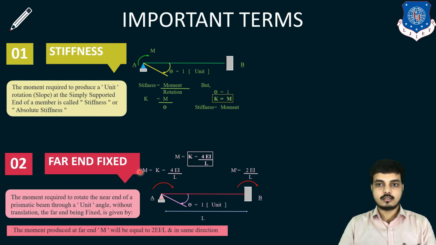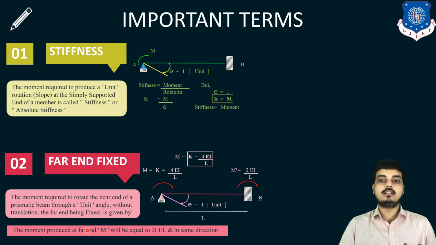Next is far end is fixed. Now, what is far end is fixed? The moment required to rotate the near end of a prismatic beam through a unit angle without translation, the far end being fixed, is given by... look at this beam. Here A support is my simple support and its far end, which is B end, is a fixed support. So how much moment is required here? As I said, to remember that formula, when the far end is fixed, the formula becomes 4EI upon L at the simple end, and at the opposite end, half of it is transferred, that is 2EI upon L. These things need to be remembered.